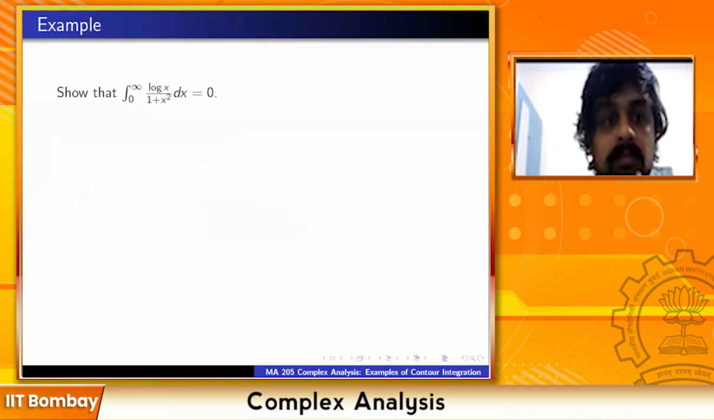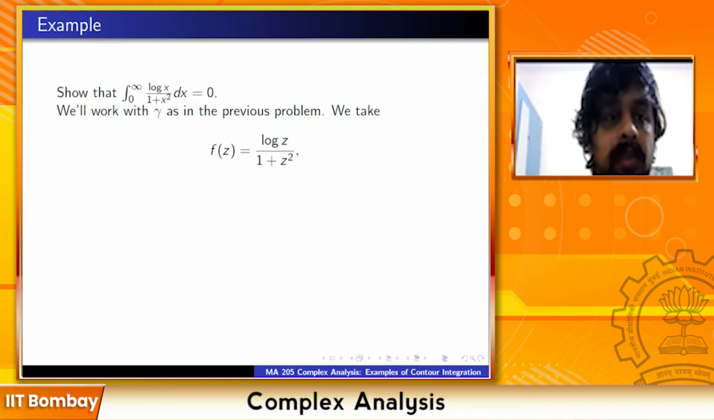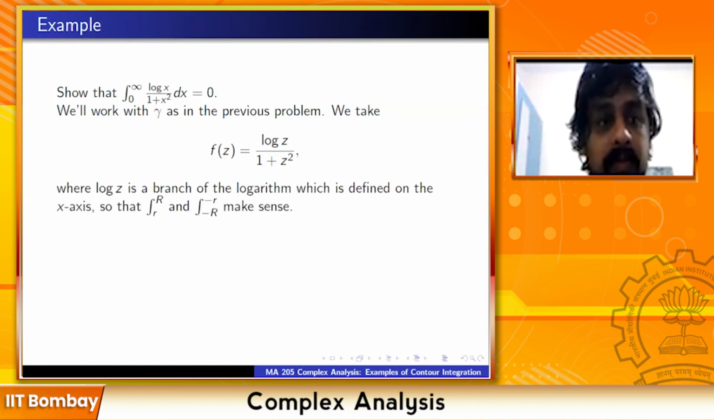Okay. So let's look at the integral of log x dx upon 1 plus x square from 0 to infinity. I want to show that this is 0. So we'll work with gamma as in the previous example, this annular region in the upper half plane. So we take f(z) equal to log z upon 1 plus z square, where log z is a branch of the logarithm which is defined on the x-axis.